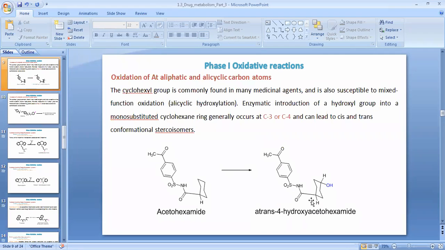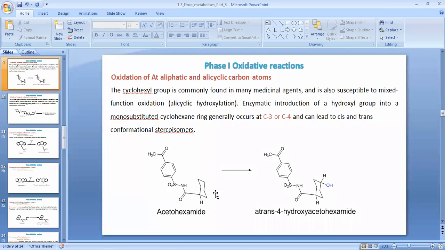Now the next case of oxidation is at the same situation, but the example is different. It is acetohexamide. The cyclohexyl group is found in many drug molecules. See, this cyclohexyl group is present in glucose also, and in many starch molecules this cyclohexyl group is also present. So the cyclohexyl group is commonly present in many drug molecules, and it also goes for what type of oxidation? Mixed function oxidases, that is alicyclic hydroxylation.